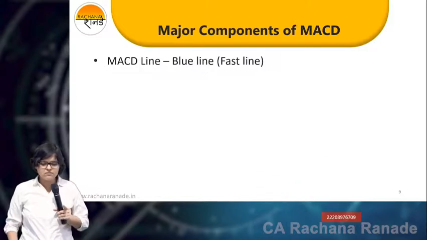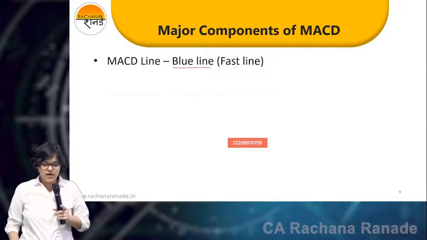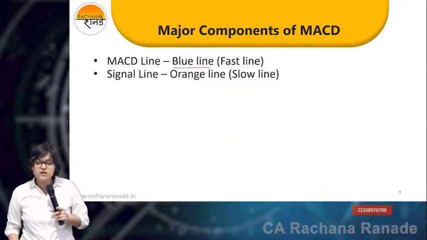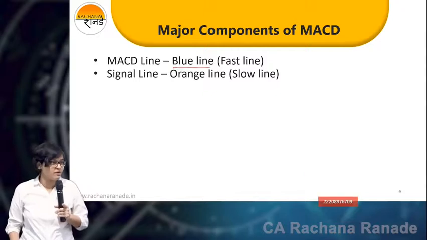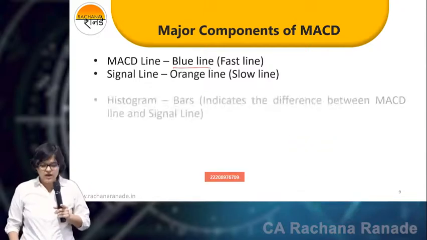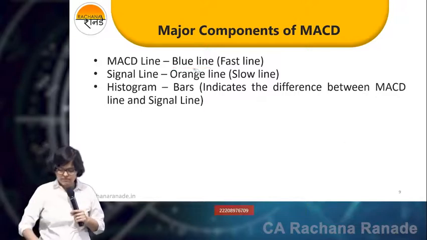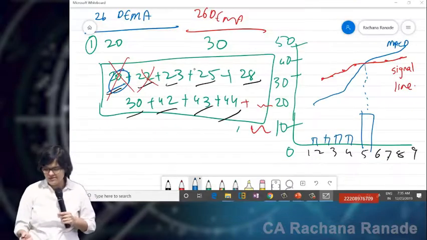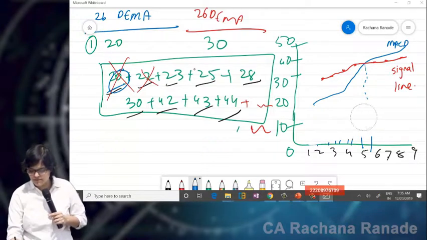What is the MACD line? It's a blue line, if you remember. I told this to you. And the signal line is the orange line. Wait, I'm going to dictate this part because this is the most important part. Okay? And the last one is known as the histogram. Now, I didn't draw it, okay, this I may say is like a histogram. It's not a histogram. I drew this as a volume actually.